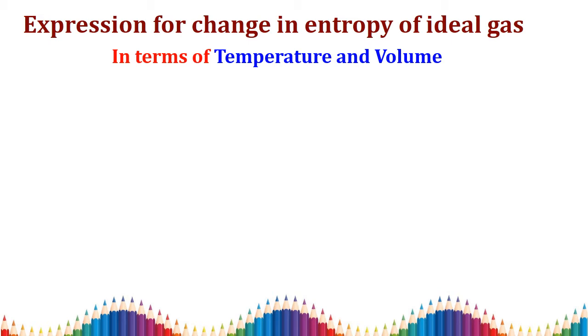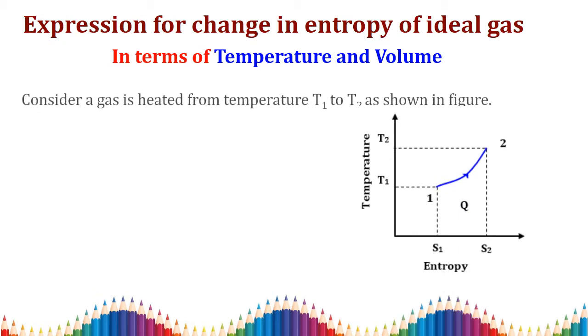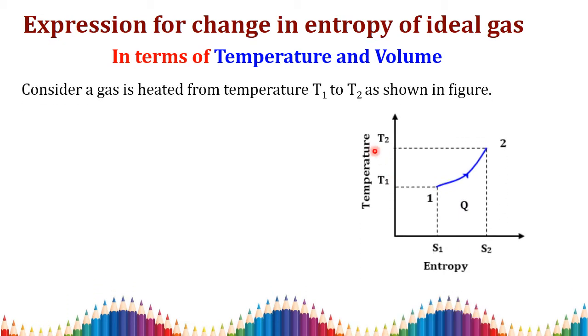In the first derivation we are going to express the entropy in terms of temperature and volume. For that we need to understand one process here. Consider a gas heated from temperature T1 to T2. I am plotting that on the temperature-entropy curve, otherwise called the TS diagram. Here 1 is the initial state of the gas and this is the final state of the gas, mentioned as 2.